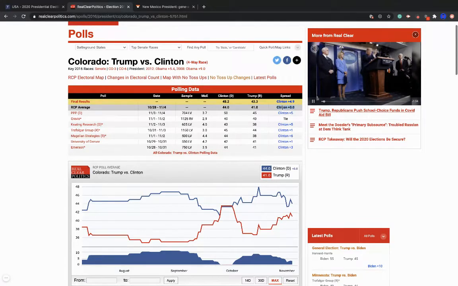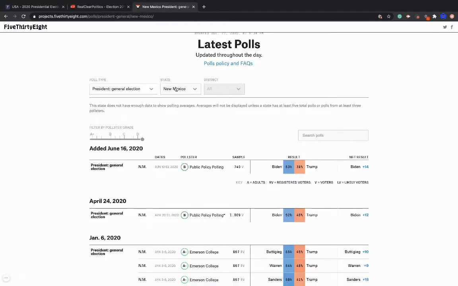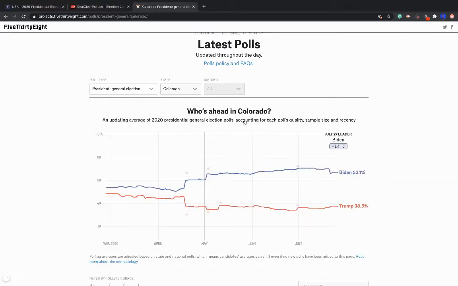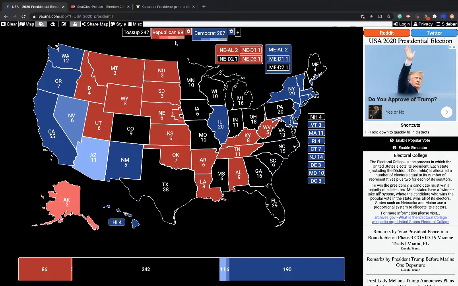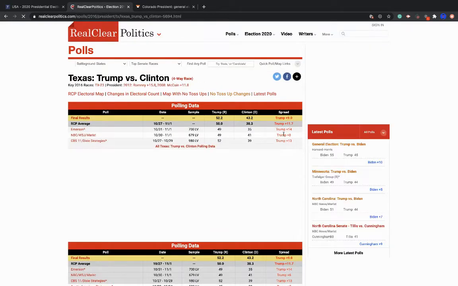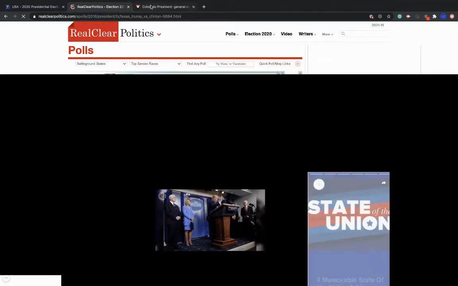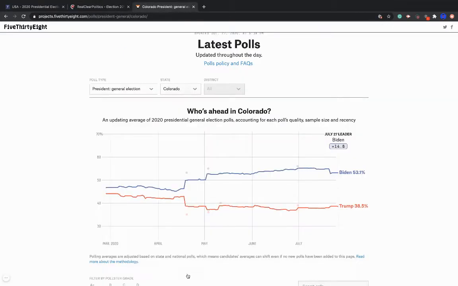So the RCP average for Colorado in 2016, they underestimated Clinton by basically 2%. Now let's go to Colorado. Right now Biden has a 14.6% lead. So that's very, very safe, an even bigger margin than New Mexico. So yeah, this is interesting so far. Let's go to Texas. By using this, I do believe you're going to put Biden ahead narrowly in Texas because they underestimated the Democrats there by 2.7%. And let's look at the polling average.